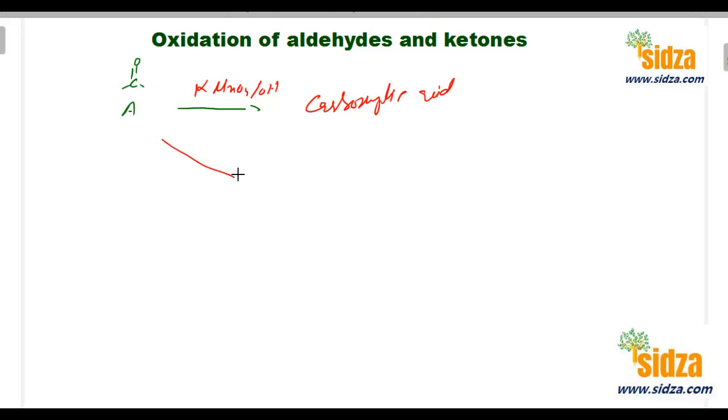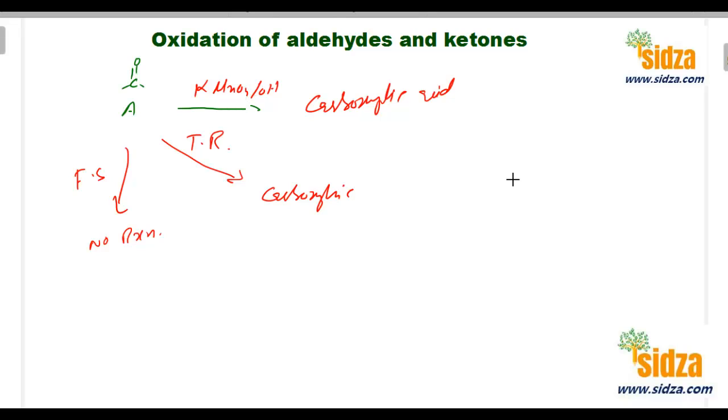The same compound, when you react it with Tollens reagent, is oxidized again to a carboxylic acid. But when you react the same compound with Fehling solution, there is no reaction. It means Fehling solution does not oxidize this carbonyl compound, but only Tollens reagent and KMnO4 can.